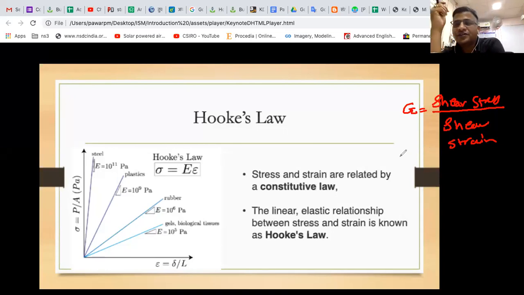So what is the definition of shear modulus or modulus of rigidity? Write down properly.